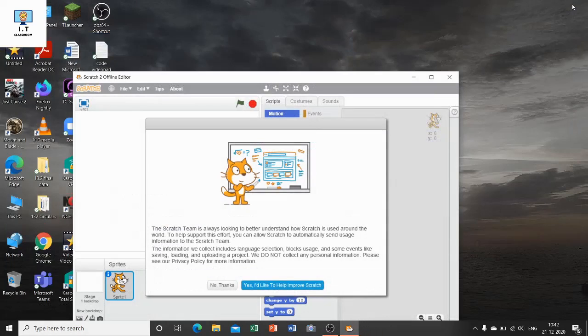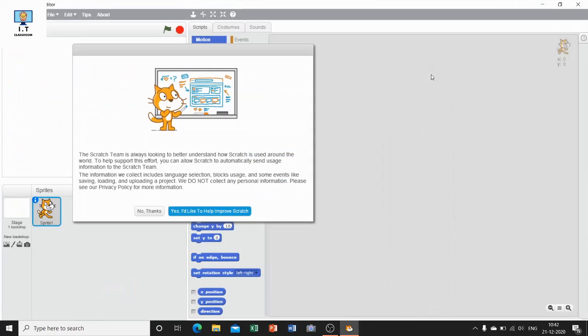Once it has been installed on your computer, you will find this type of screen. Scratch is a free visual programming language where you move blocks into a set order and then configure some of the blocks to create interactive stories, games, and animation.